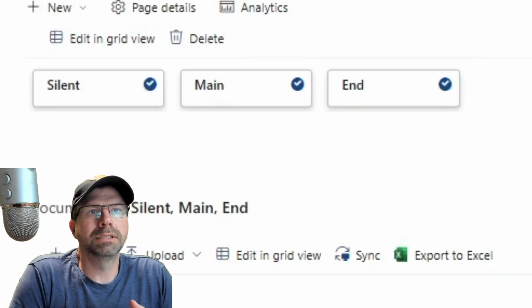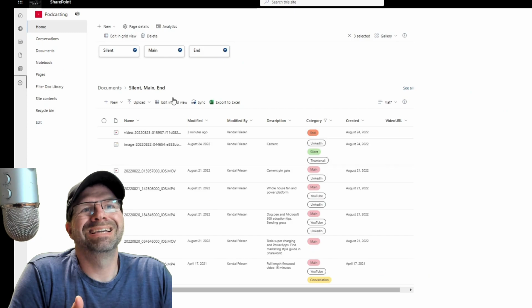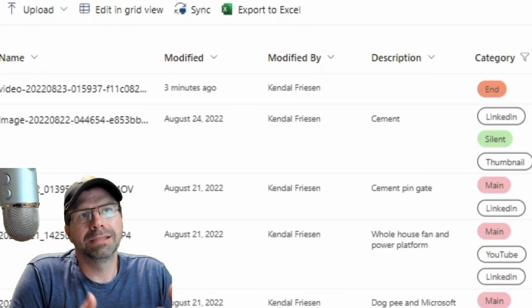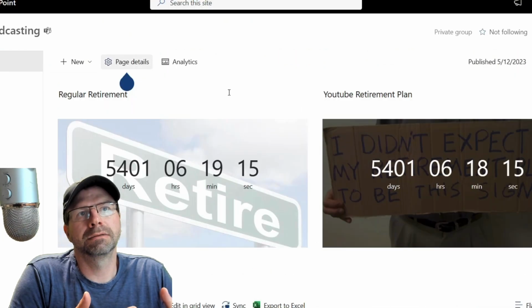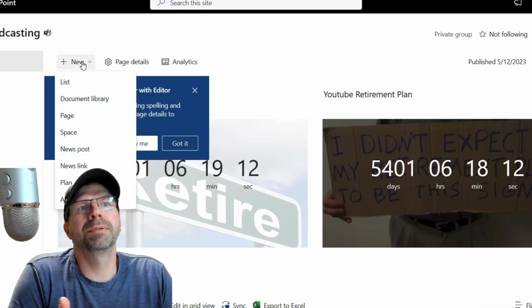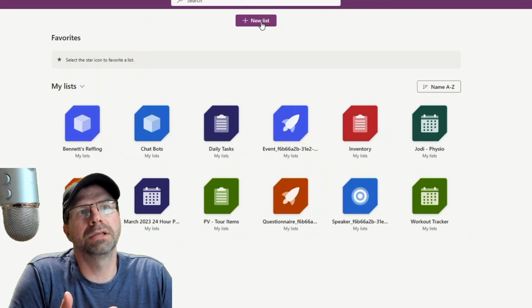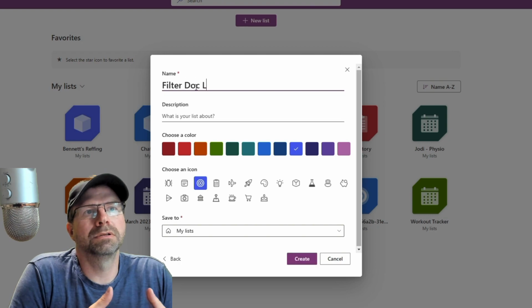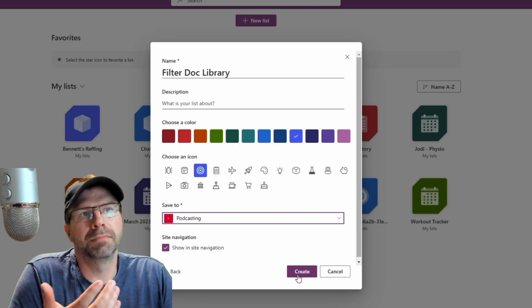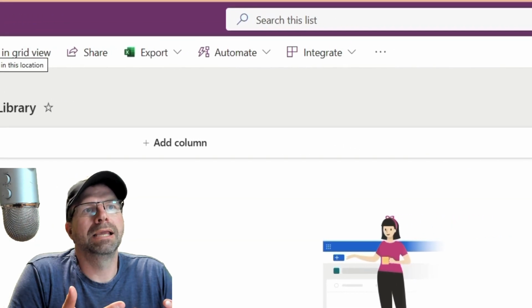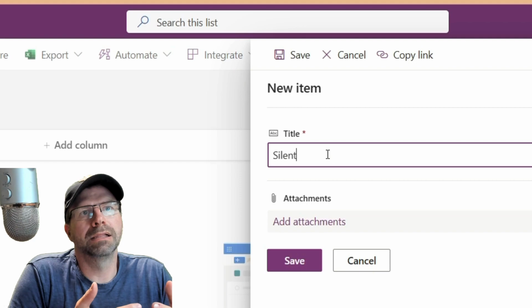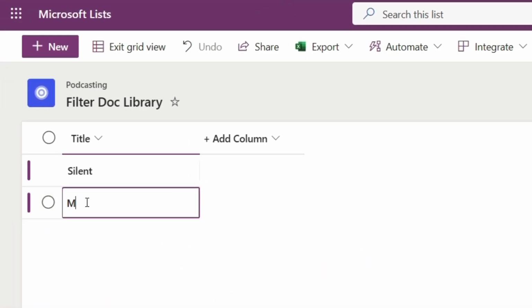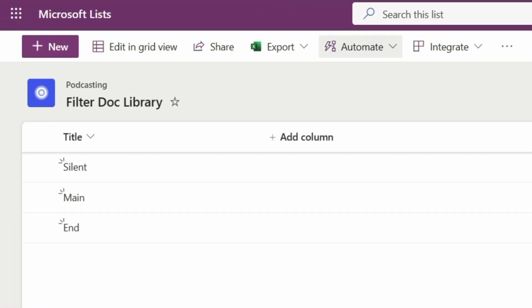So how do I do this? This is a SharePoint list that is filtering the doc library. So I need to create a list because that's a requirement, obviously. I'm flipping over here to Microsoft Lists because I prefer using it. I'm creating a blank list, and for lack of a better term, I'm calling it filter doc library, and I'm going to save it in the same SharePoint site. All right. So now I need to add in my choices, those three items: silent, main, and end. I'm using the grid view, speeding things up so you don't have to see all that nonsense.